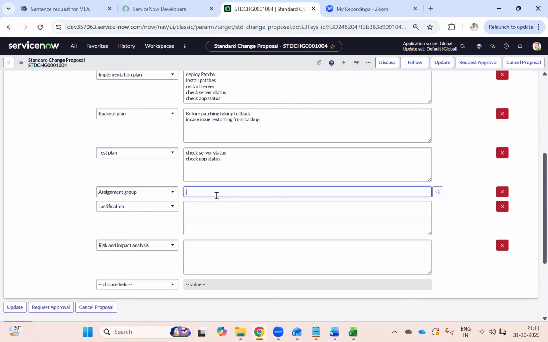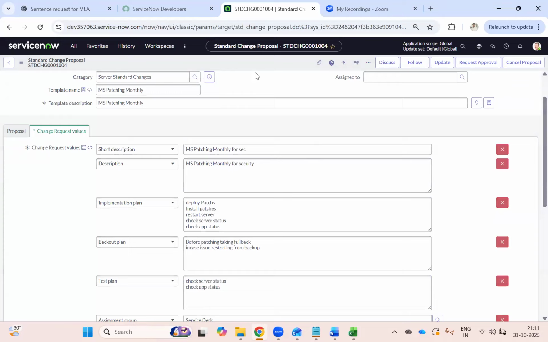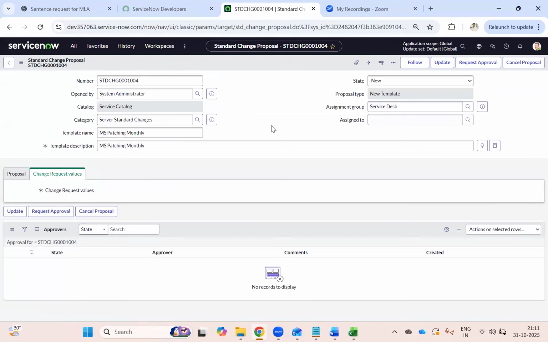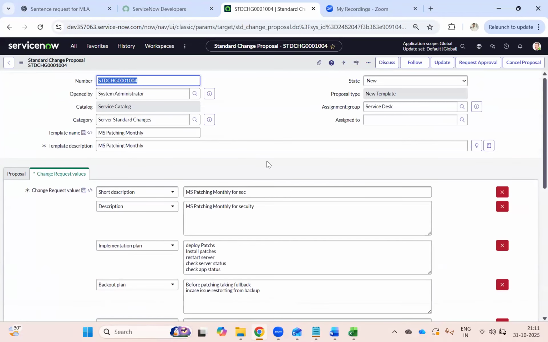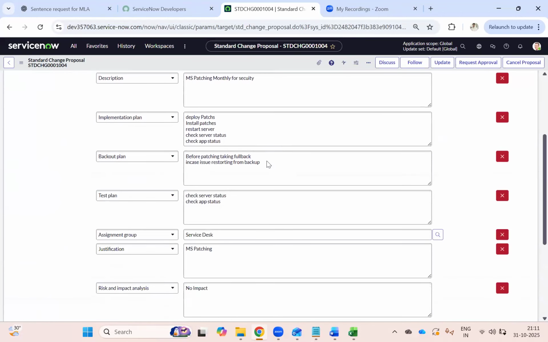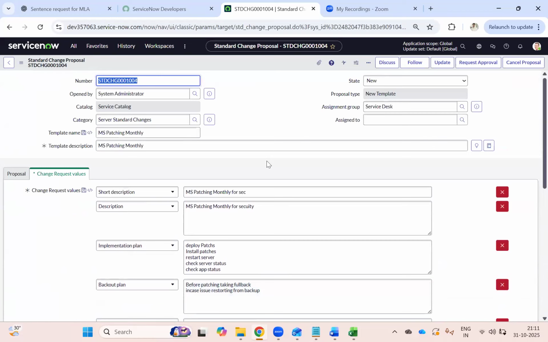Okay, I will fill this one also. Service justification, MS patching. Okay, save it. So the first time only you would be doing this kind of template preparation. Next time onwards you no need to create this template.